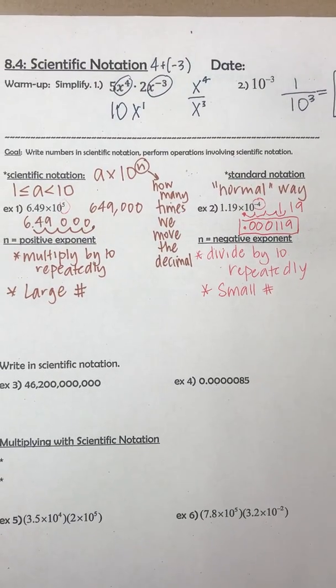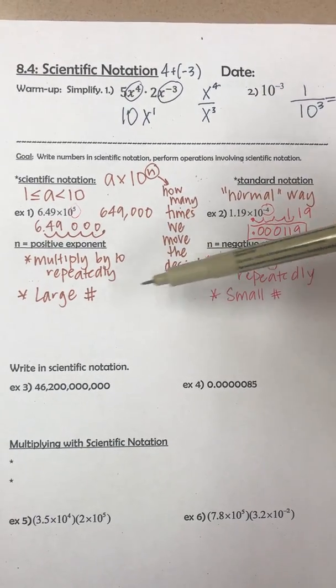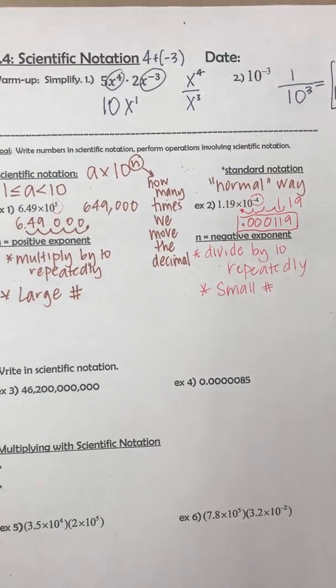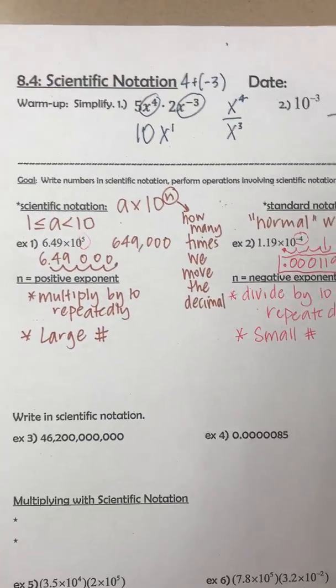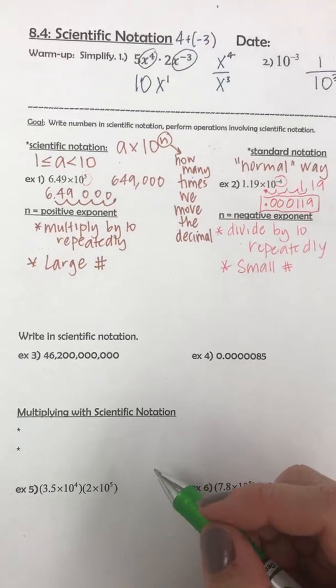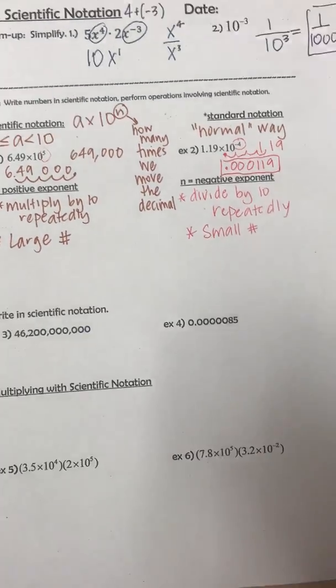So how many times to move the decimal point? A positive exponent means a really large number, and a negative exponent means a really small number. Again, pause is needed if you guys need to pause it to take notes. I did post the notes online, blank notes, otherwise you could just put these in loose leaf.